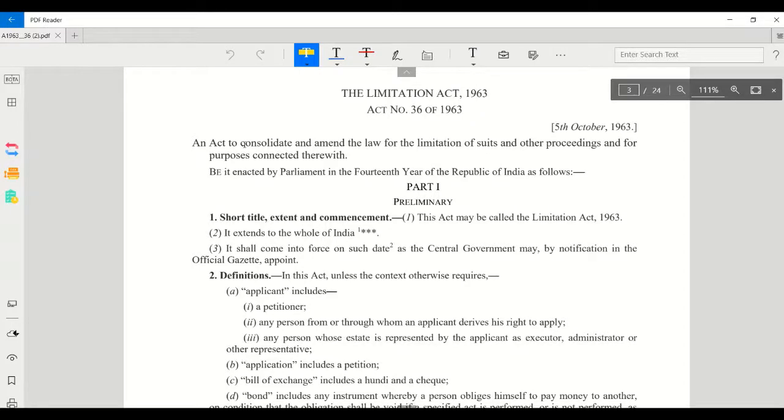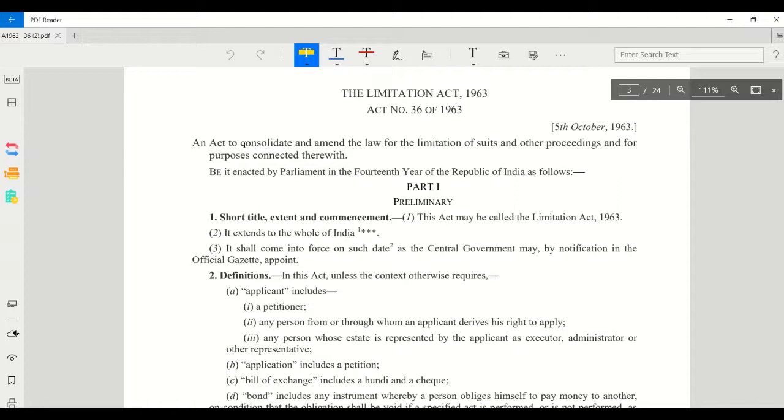Limitation Act 1963. This act was enacted in order to provide a time limit for you to institute a suit. In the criminal procedure code, we have a separate provision for limitation, but in the civil procedure code, we do not have a separate provision like that. That is why we have enacted this Limitation Act. So, the Limitation Act provides a time limit. Section 2 has the definition clause.